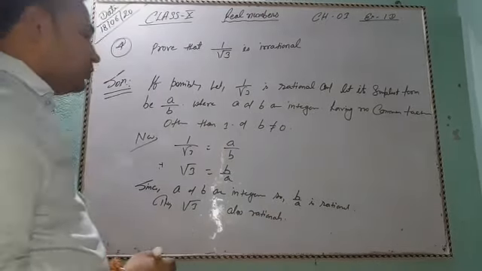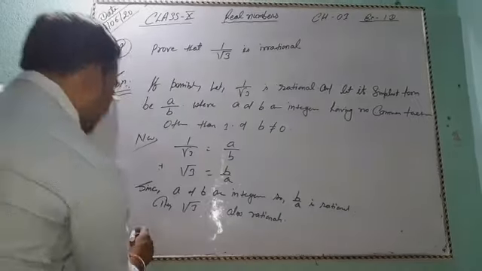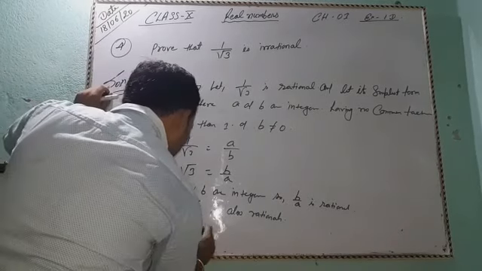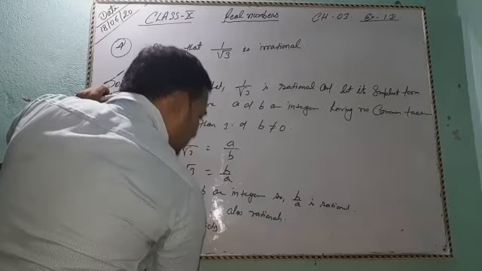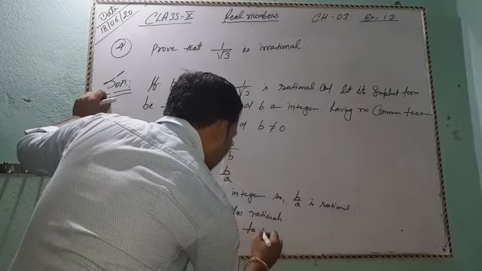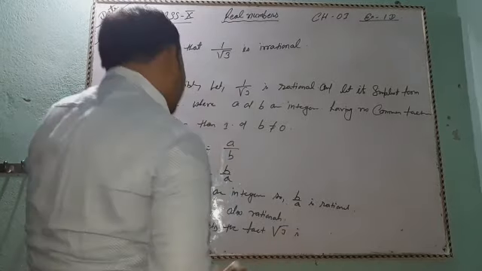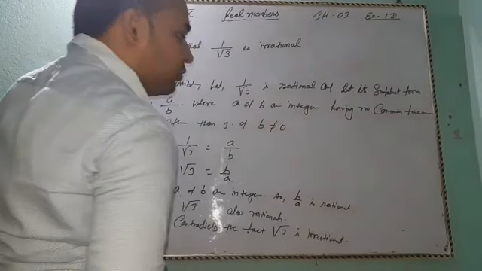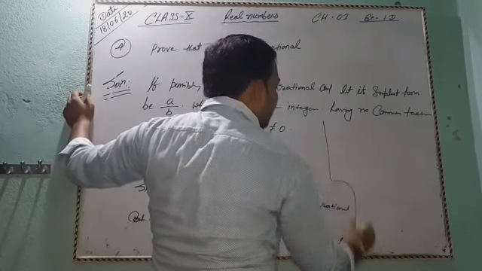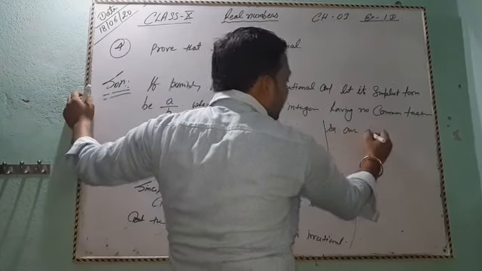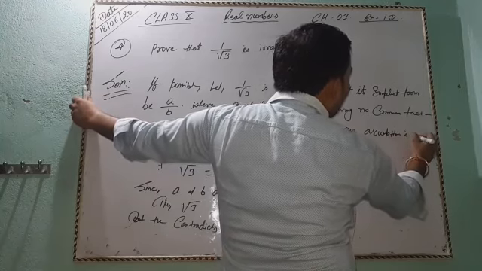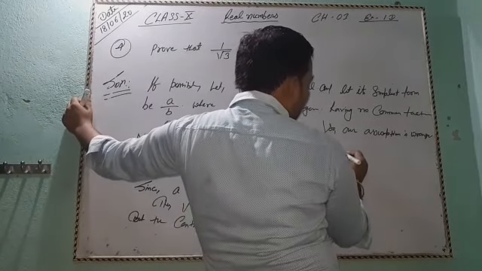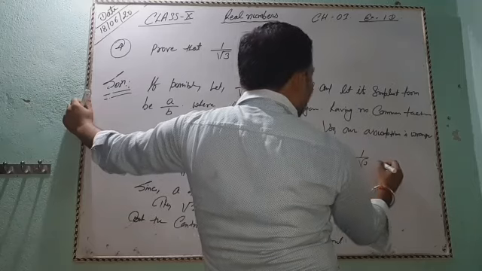Root 3 is also rational, but this contradicts the fact that root 3 is irrational. So our assumption is wrong. Hence 1 by root 3 is irrational.